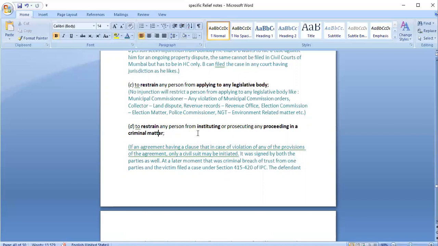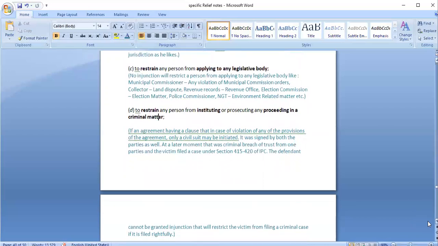Next is to restrain a person from instituting or prosecuting any proceeding in a criminal matter. What happens is that we cannot restrict a person. If a person has a right that he can either go to civil court or he can even file a case under criminal law, we cannot restrict him that you should not file a case under criminal law, you should only file a case under civil law. Why can we not do that? Because it depends on the person.